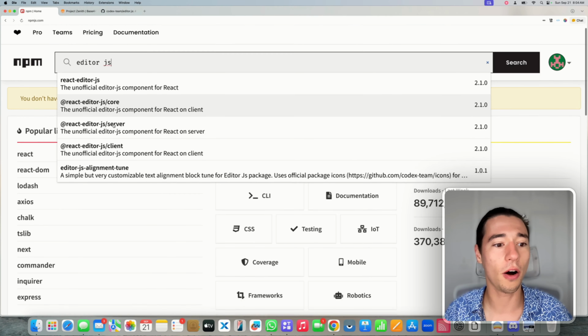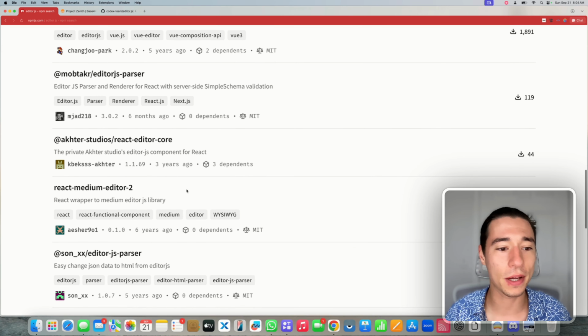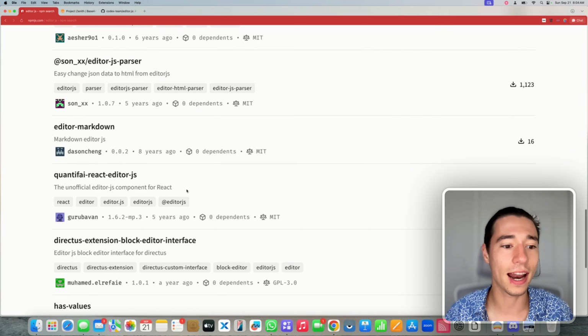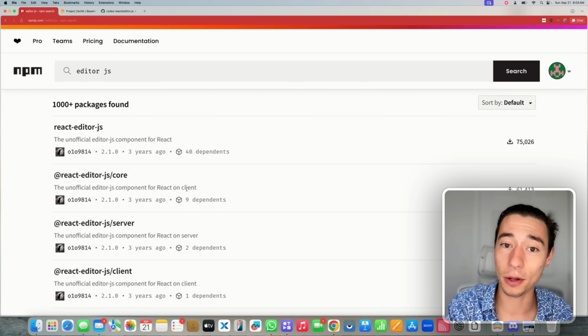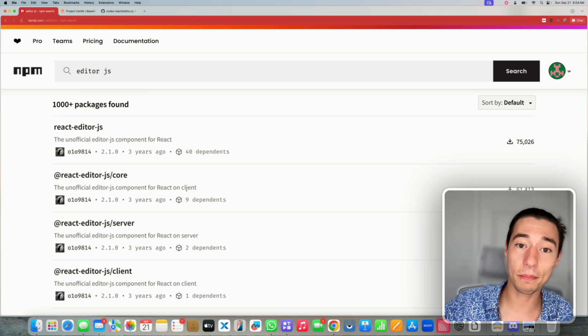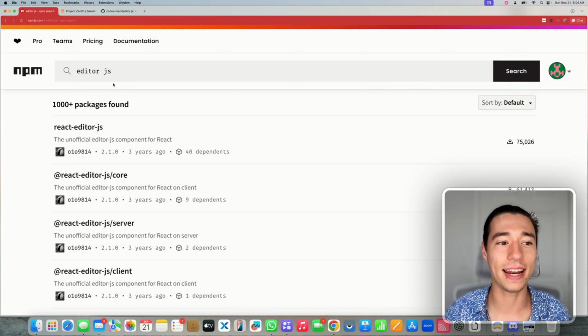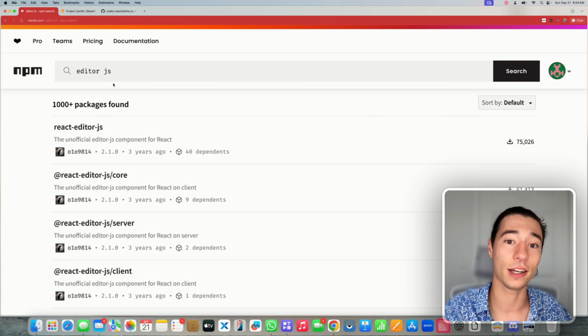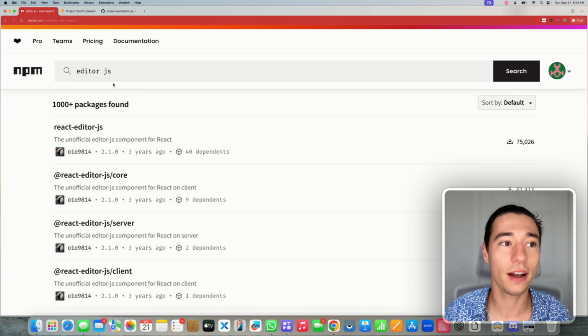I can look up editor.js, and I will see all the JavaScript editors that other people built, all those components that I can use for free because they're mostly open source. So it lets me build things faster and import other people's stuff and speed up my development and add superpowers to my application. Think of it like plugins like you would have in WordPress or in Bubble or in Webflow or something like that. Now, this is just for developers.